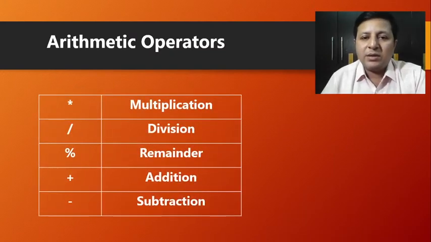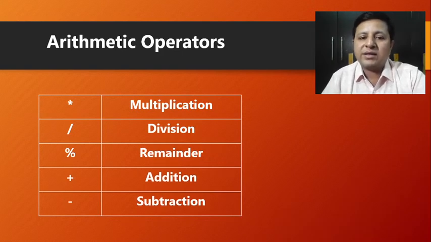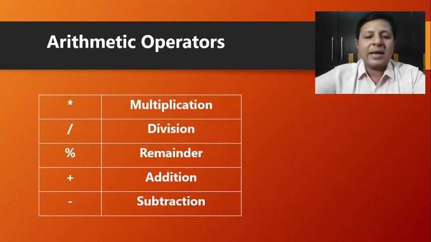The very basic ones provided by C are the multiplicative operators.